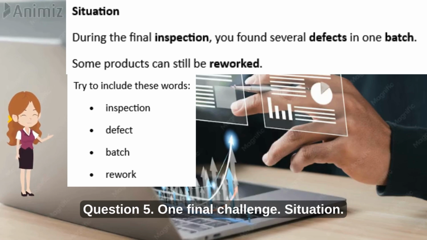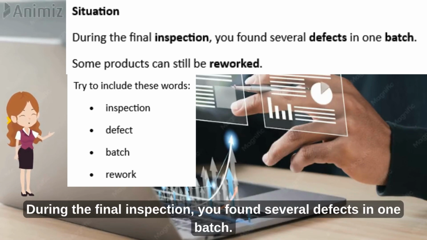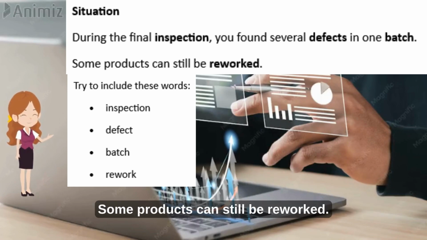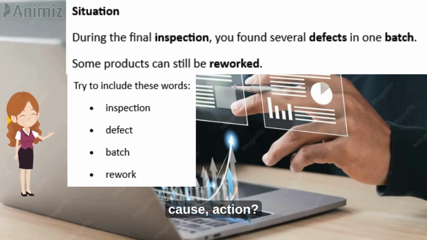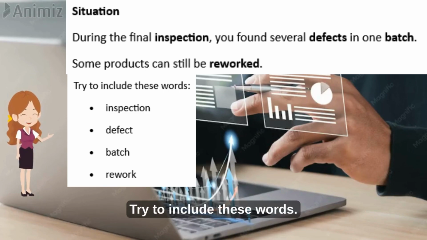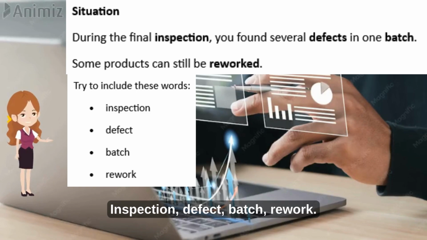Question 5. One final challenge. Situation. During the final inspection, you found several defects in one batch. Some products can still be reworked. Can you give a complete report using problem, cause, action? Try to include these words: inspection, defect, batch, rework.